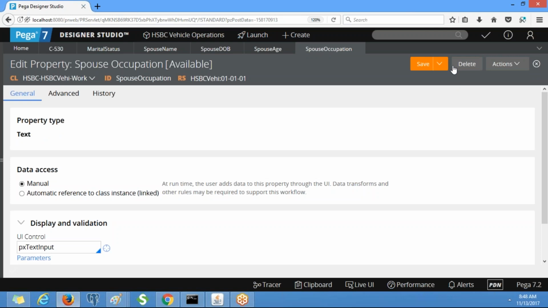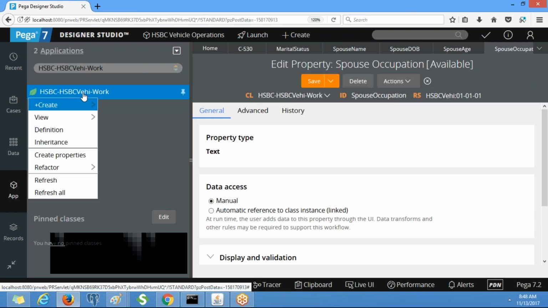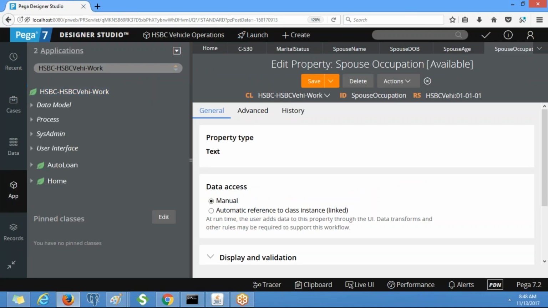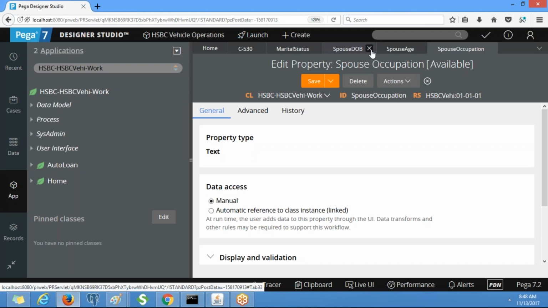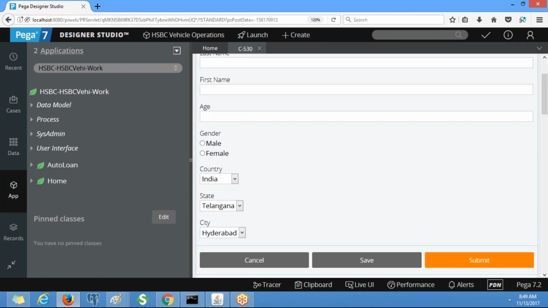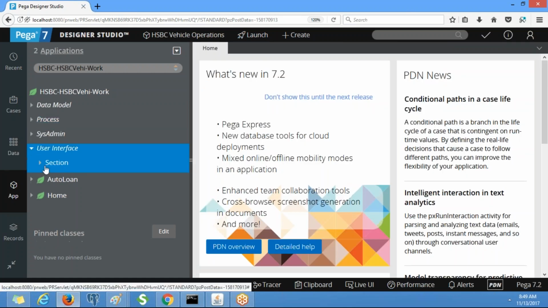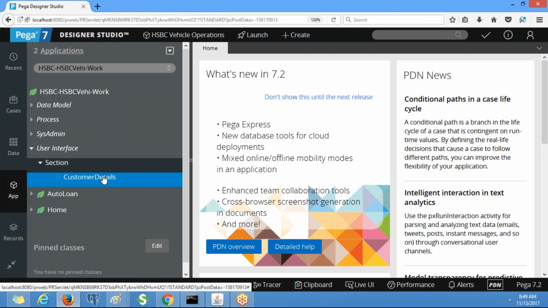So what we need to do next? We need to use all these properties in the layout of this section. Refresh the class group. Go to the user interface section, customer details.